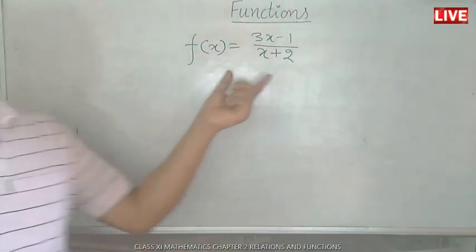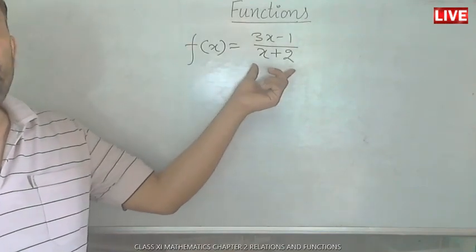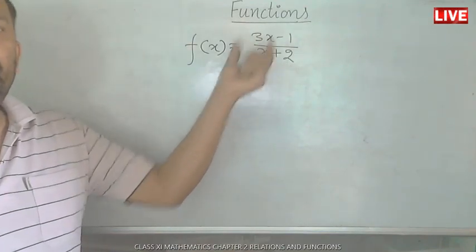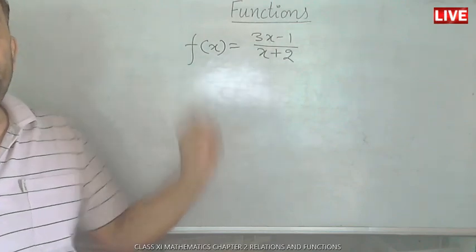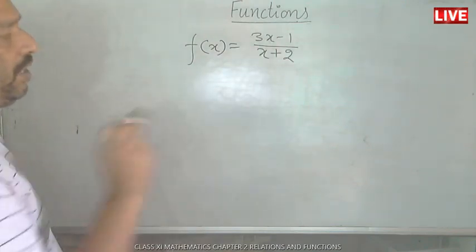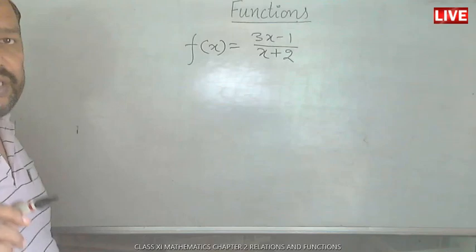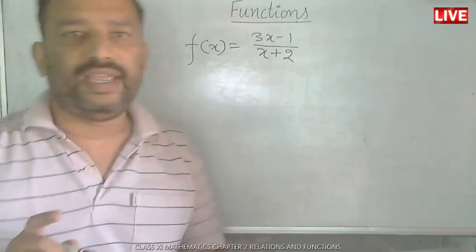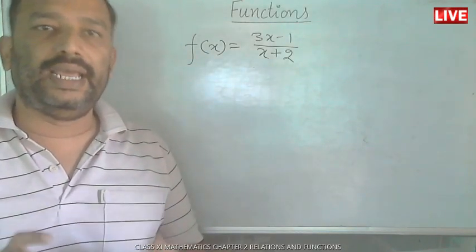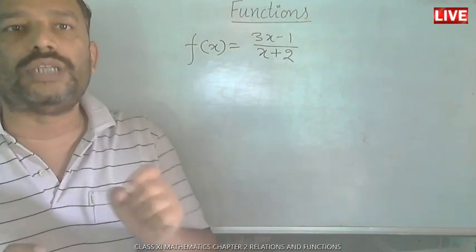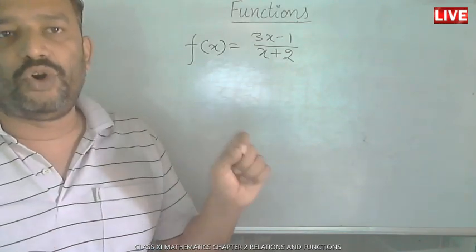When I said that each and every element of its domain must have an image, it means it must be defined. You have to learn two things to check it. By default, each and every function has its domain as the real numbers. Now we have to delete those numbers for which the function may not be defined.